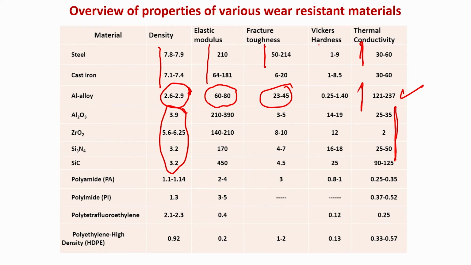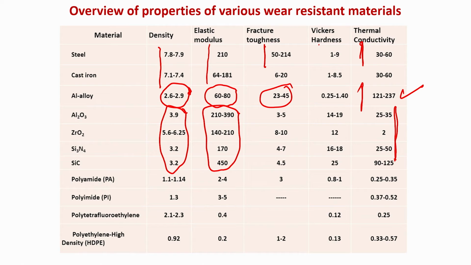Silicon nitride and silicon carbide are even lower, 3.2 gram per cc. The elastic modulus is often higher than that of steel. For example, zirconia has an elastic modulus very comparable to steel, around 210, depending on the dopant content, varying between 140 and 210.